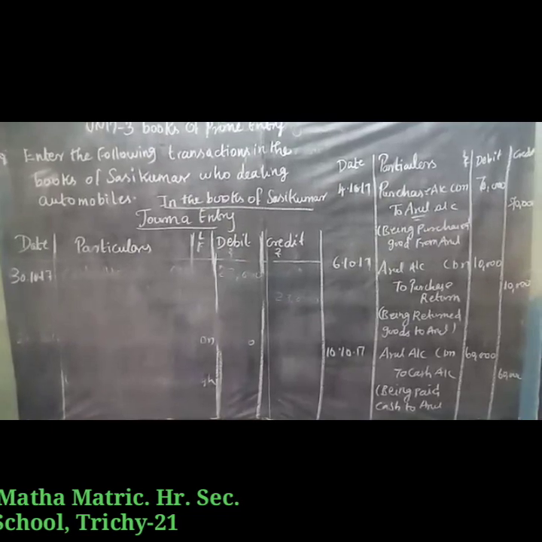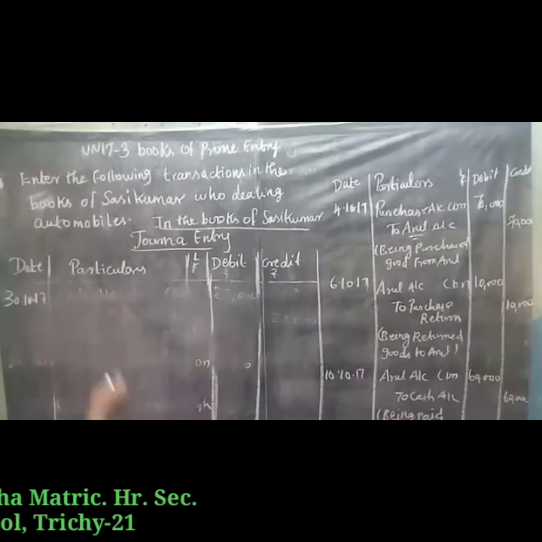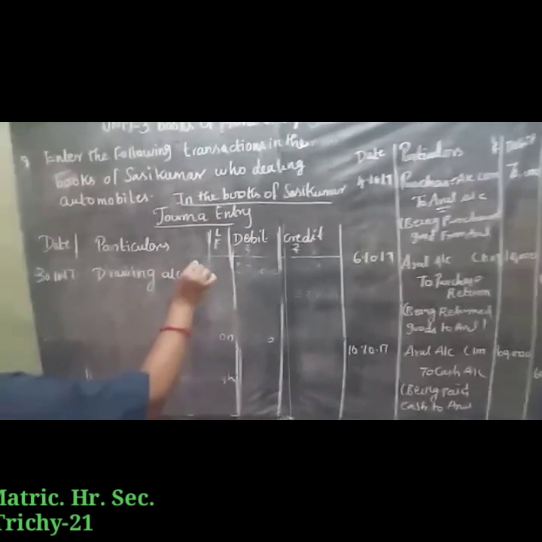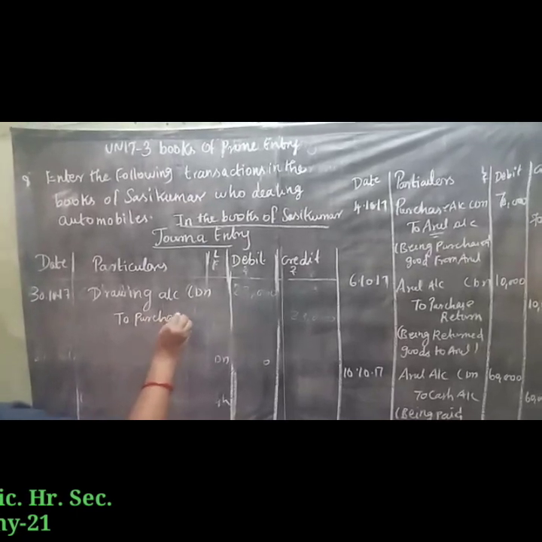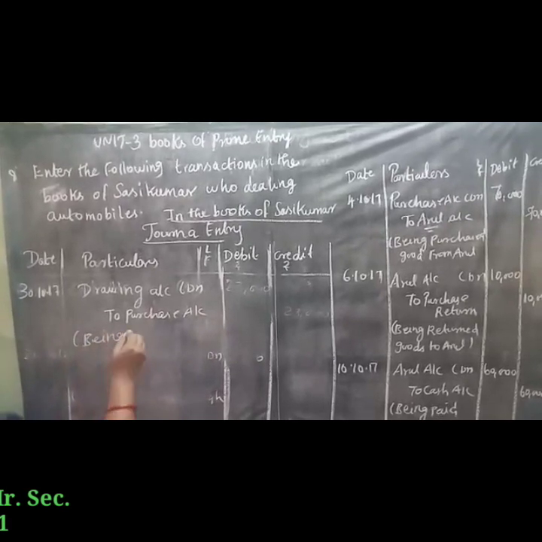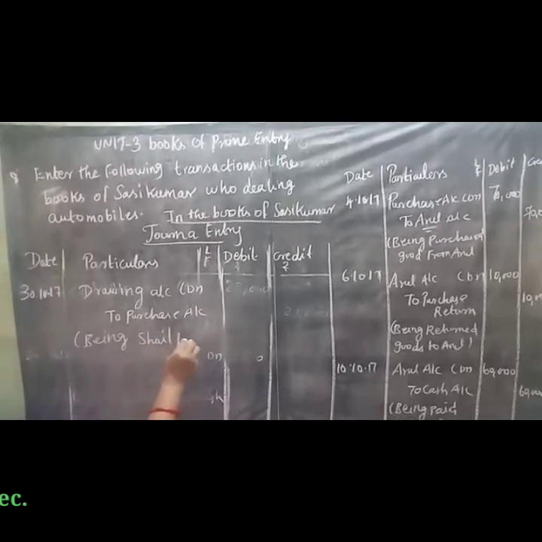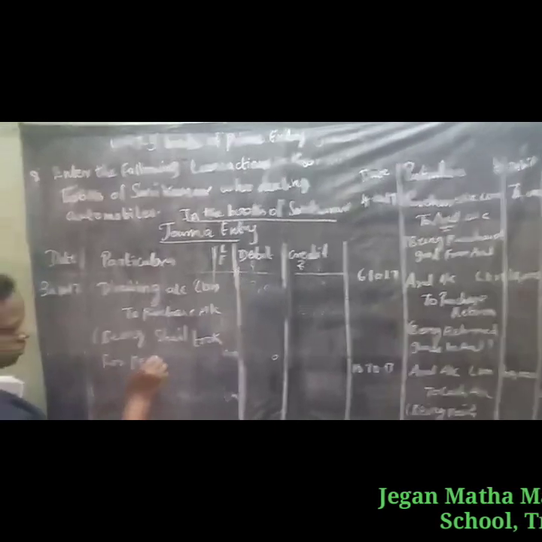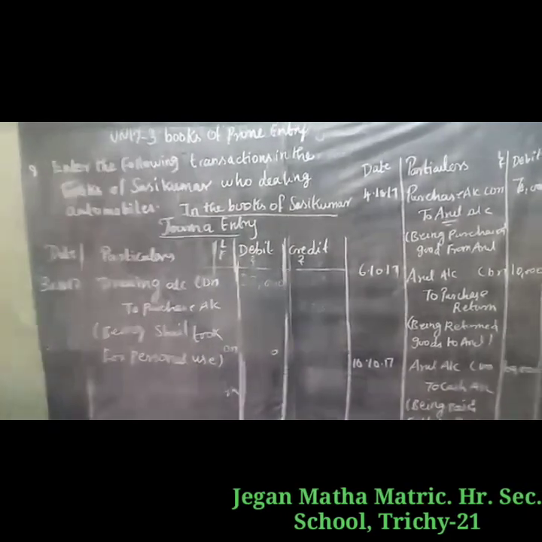Shakil took for personal use goods worth 10,000. Personal use means we have to use drawing account. So drawing account debtor to purchase account. Being Shakil took for personal use, 10,000.